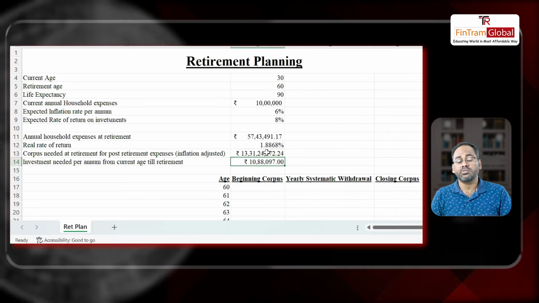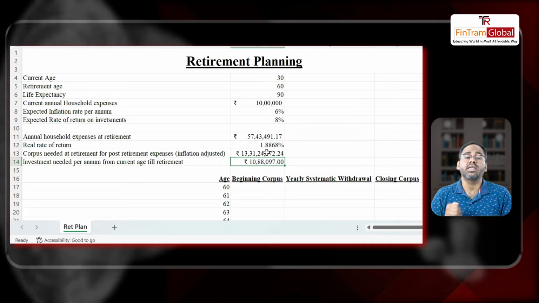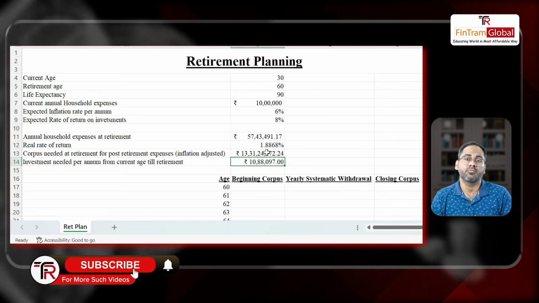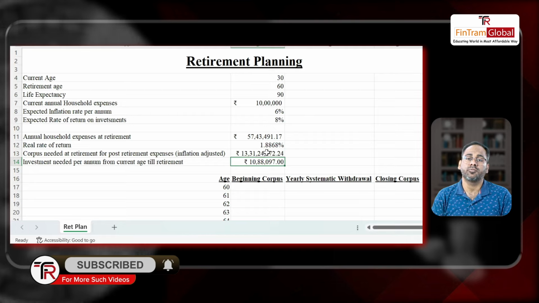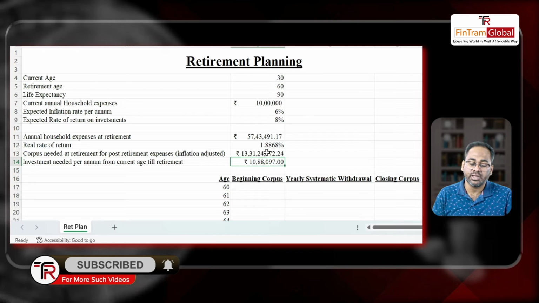So I would need to invest 10 lakhs 88,000 every year starting at 30, and then I'll be able to accumulate 13 crores 31 lakhs approx of corpus at retirement, which will manage my post-retired life cash flows, right? When I will not be earning actively. Now we'll just test whether this is the correct calculation or not.